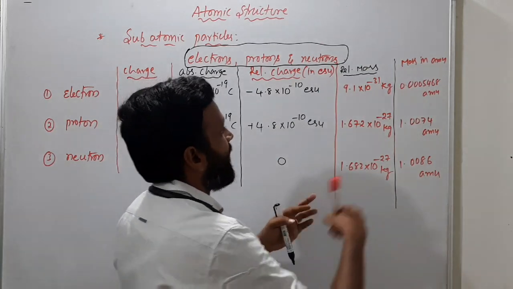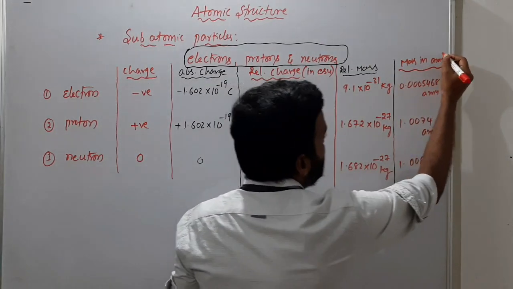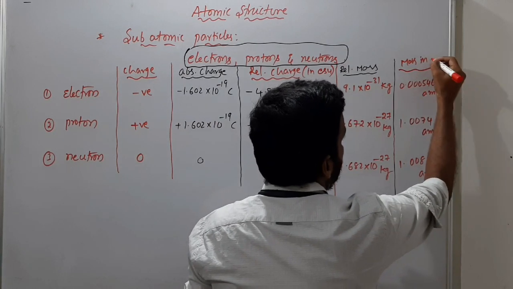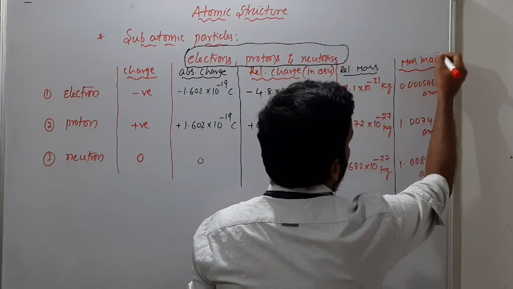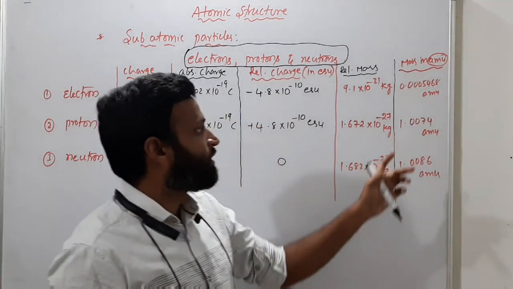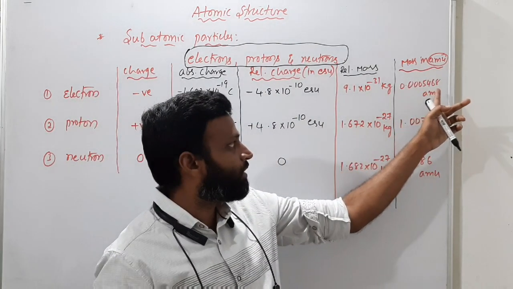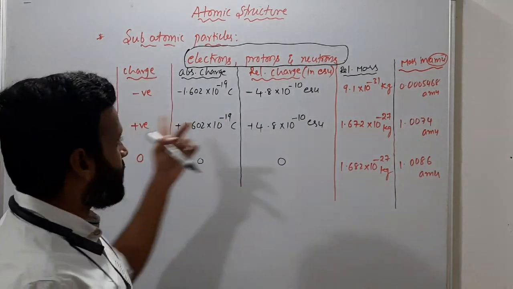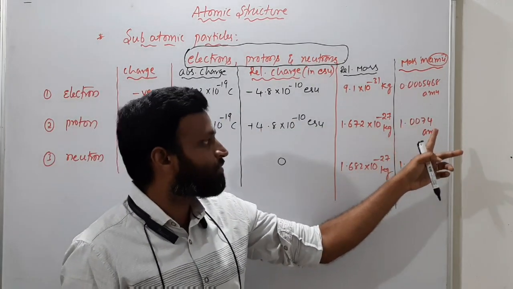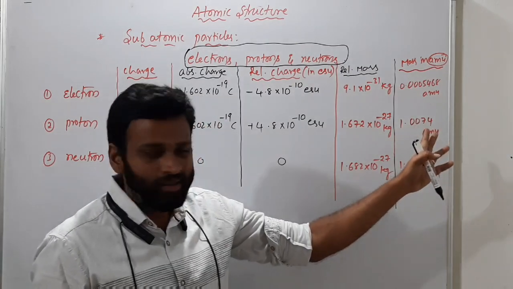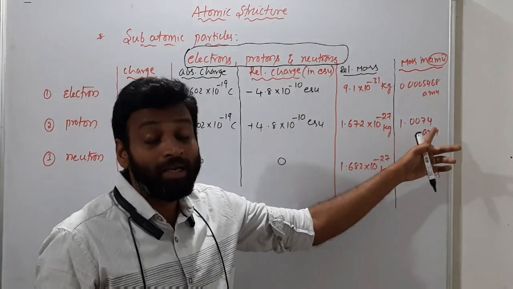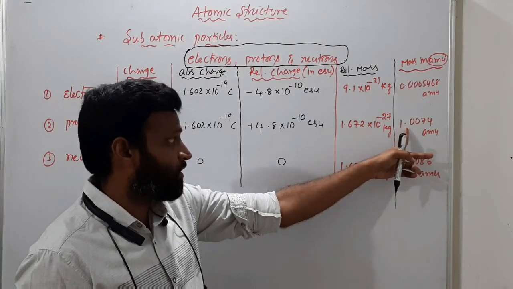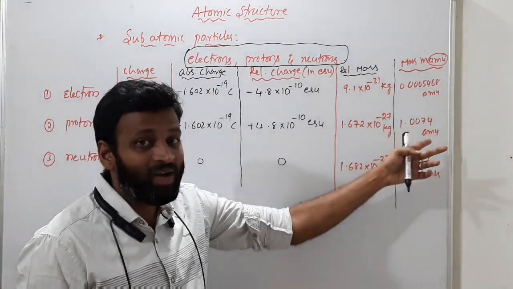And mass in AMU, atomic mass unit. For the electron, it's 0.005468 AMU. So the proton mass is 1.0074 something like that, AMU, atomic mass unit. This is the exact hydrogen atomic weight. We will consider hydrogen as one.